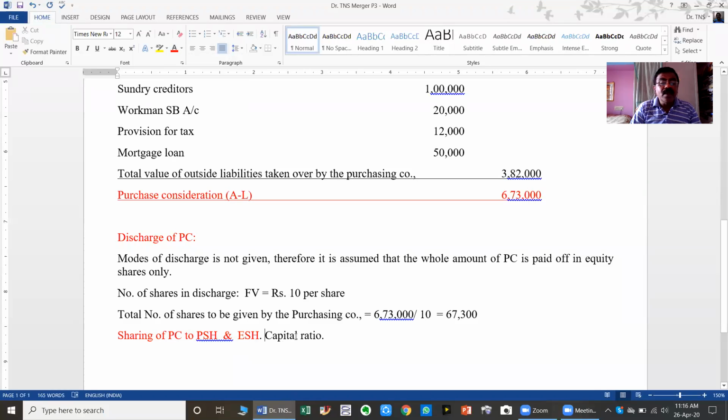What is the amount of preference capital there? 4 lakhs. Equity capital is 5 lakhs. Therefore, the capital ratio is 4 lakhs to 5 lakhs. It is simply 4:5 is the ratio.